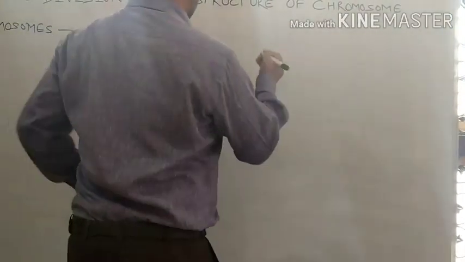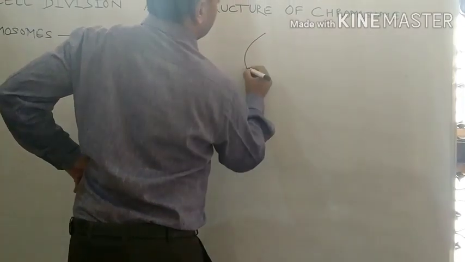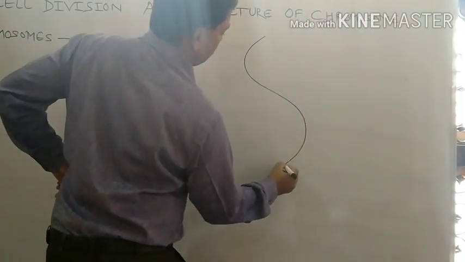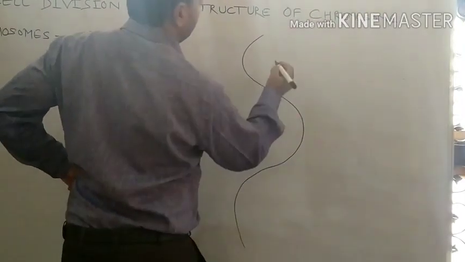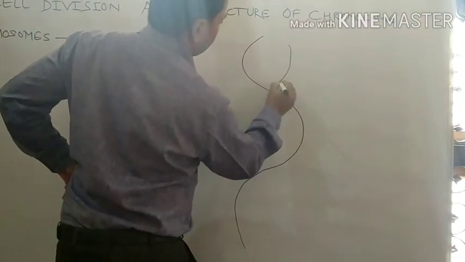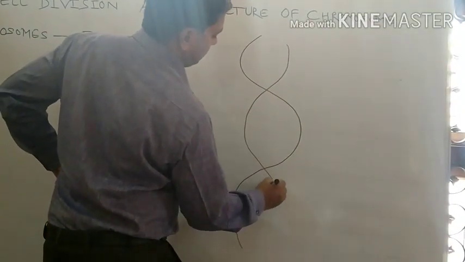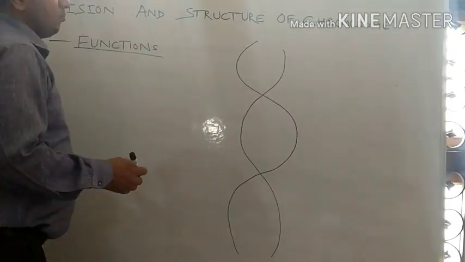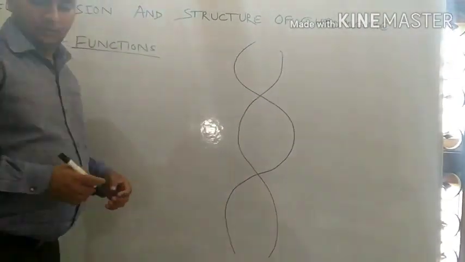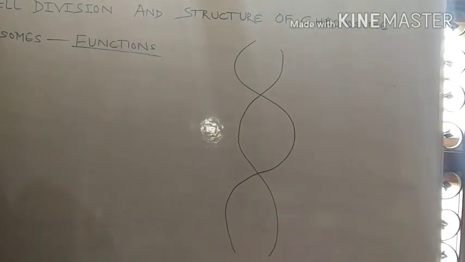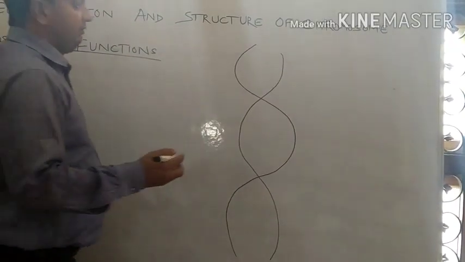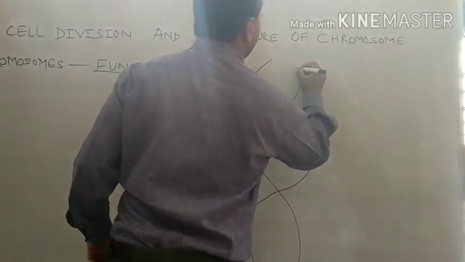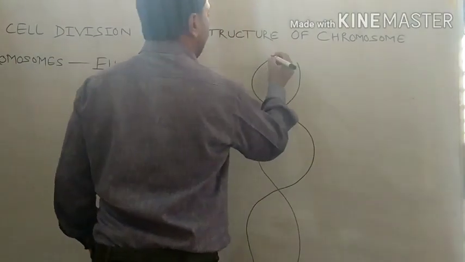So structure will be like this only. So major groove and minor groove will be there. We will see them one by one.